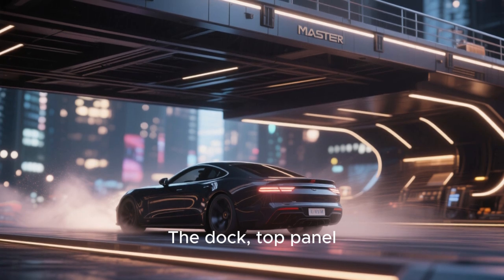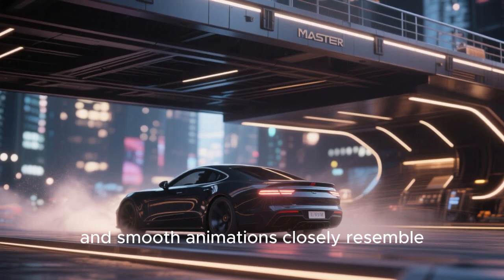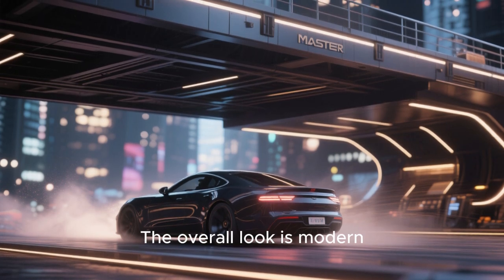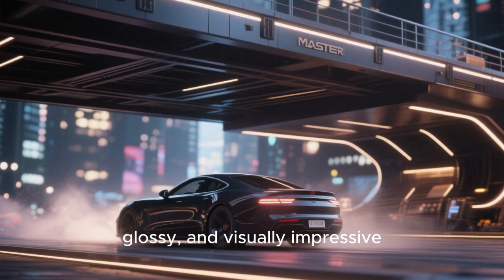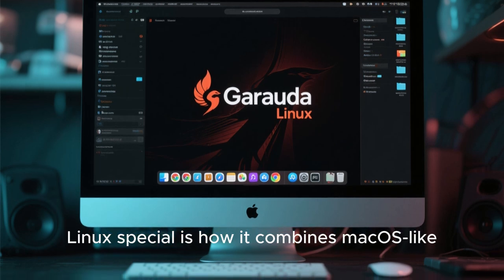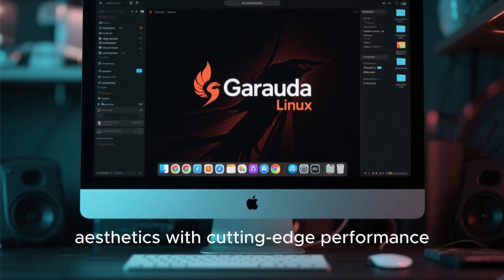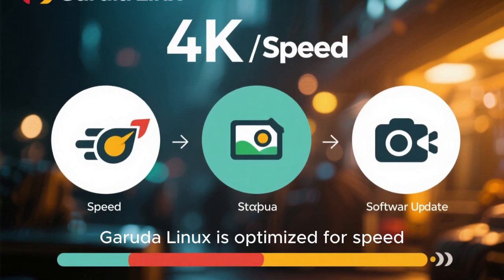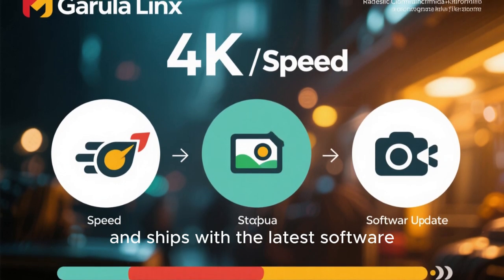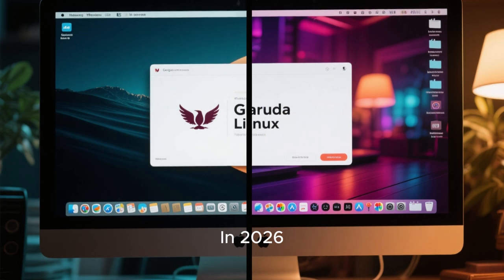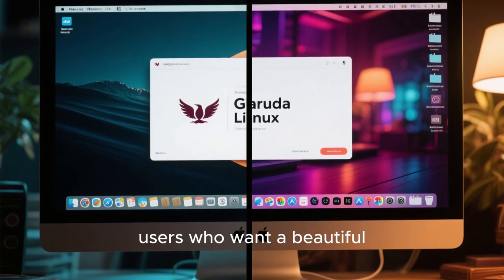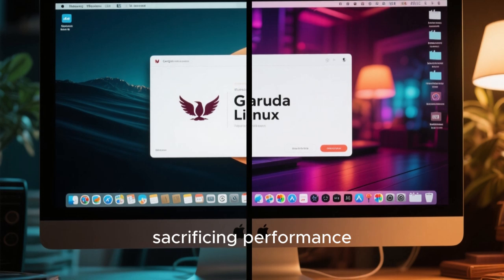The dock, top panel, blurred transparency effects, and smooth animations closely resemble macOS. The overall look is modern, glossy, and visually impressive. What makes Garuda Linux special is how it combines macOS-like aesthetics with cutting-edge performance. Garuda Linux is optimized for speed, includes advanced snapshot and rollback features, and ships with the latest software. In 2026, Garuda Linux continues to attract power users who want a beautiful desktop without sacrificing performance.